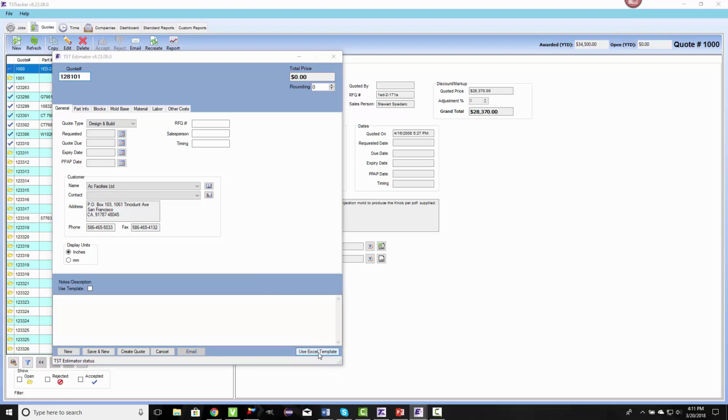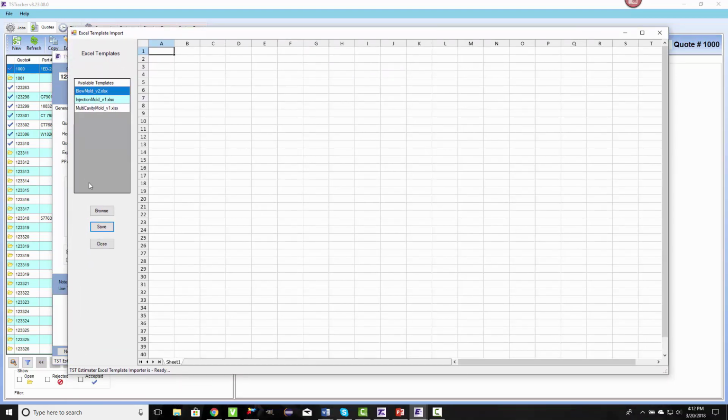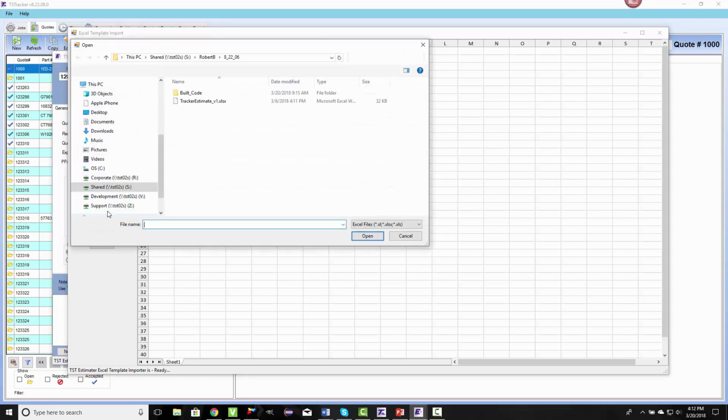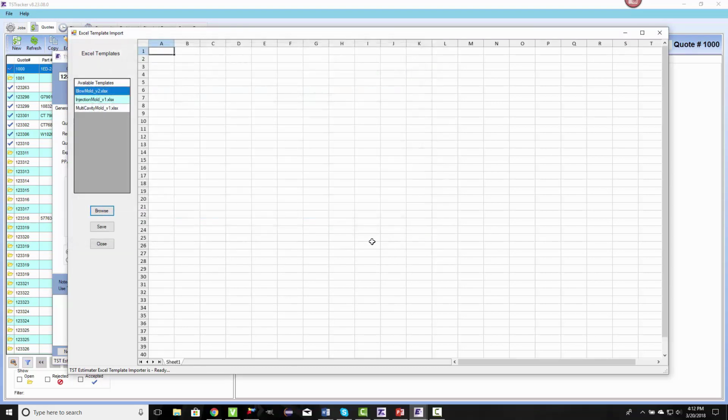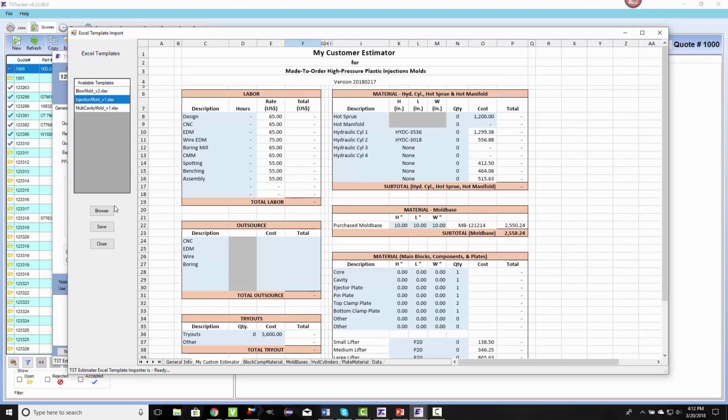Simply click on the Use Excel Template button to bring up the Excel interface. On the left side, you can see all of your templates available. You can also browse to a new template as well. Once you've selected your template, begin filling in your data as you normally do.